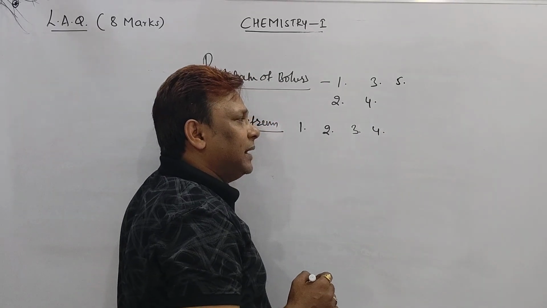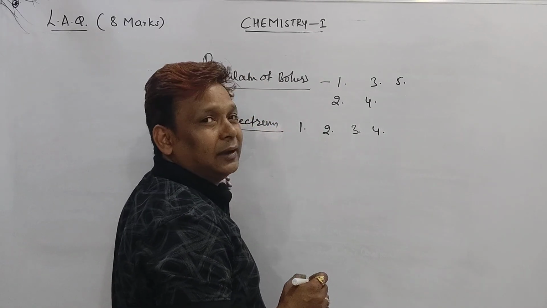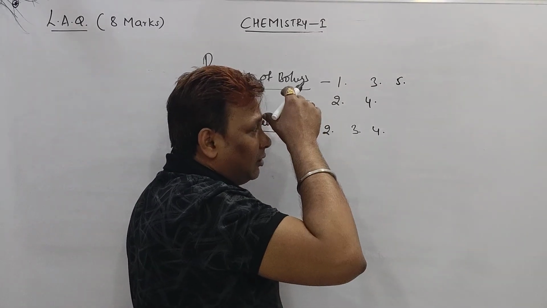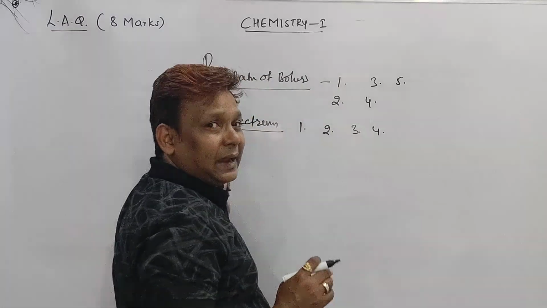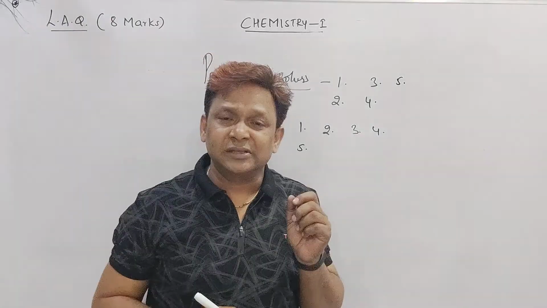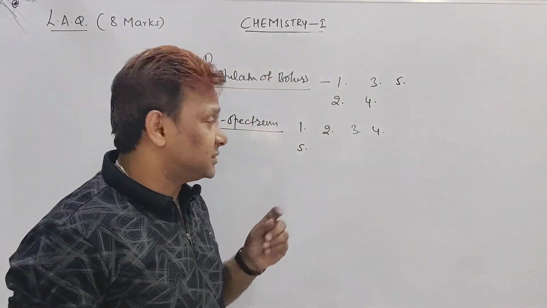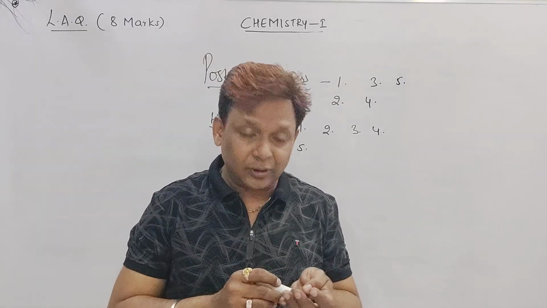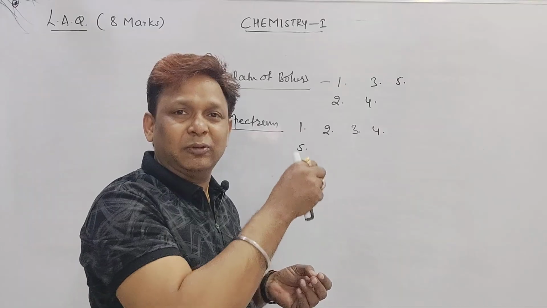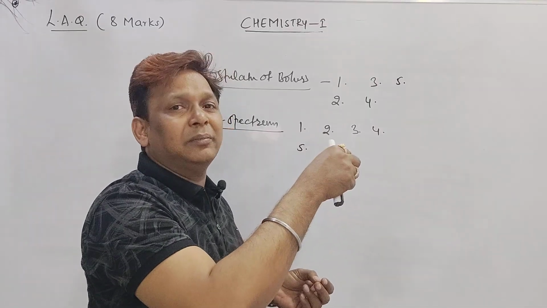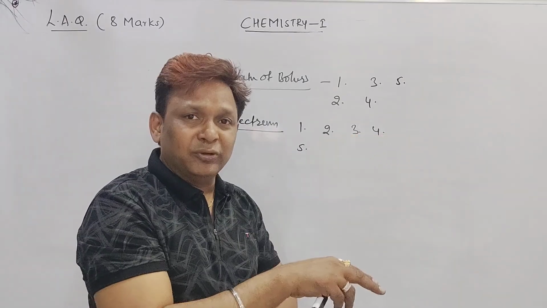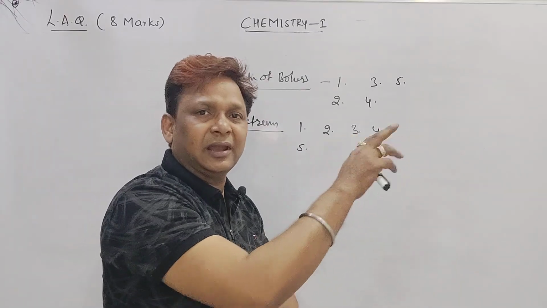While coming back, the electron releases energy in the form of a ray of light. A ray of light means we get a spectral line in the hydrogen spectrum. Then point number 5: as the electron comes back from a higher orbit to n equal to 1, Lyman; n equal to 2, Balmer; n equal to 3, Paschen; n equal to 4, Brackett; n equal to 5, Pfund. Lyman, Balmer, Paschen, Brackett, Pfund: UV region, visible, near IR, middle IR and far IR.